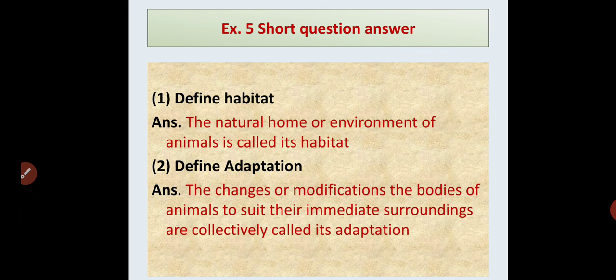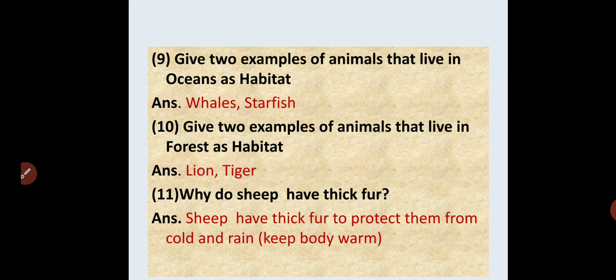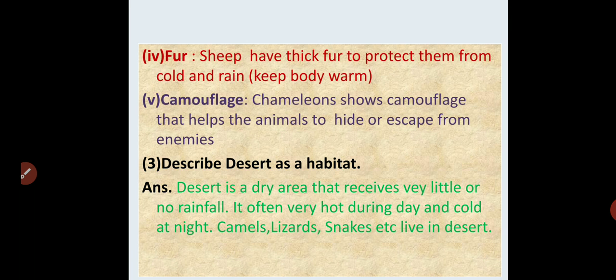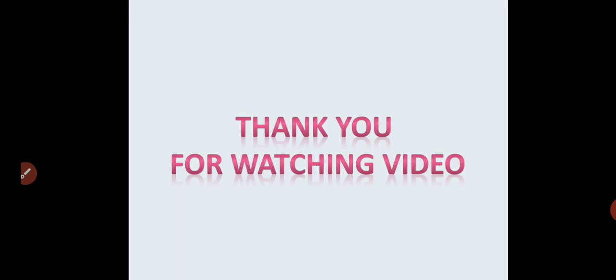After that short questions. How many short questions? Total 11 question answers, assignment 1 and assignment 2. How many long question answers? We have solved 3 question answers. So students, write this exercise in your science fair book. Try to learn it. If you have any doubt, then again please watch video number 1 of this chapter. Try to watch the full video, and after that try to solve this assignment and write in your science fair book.